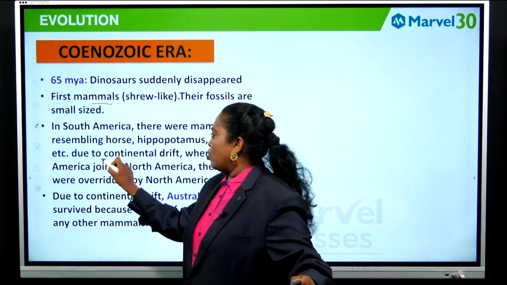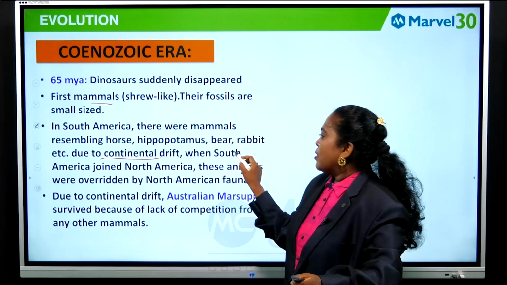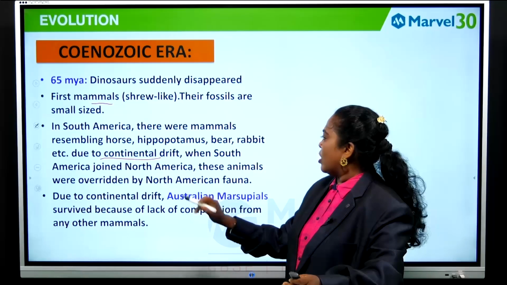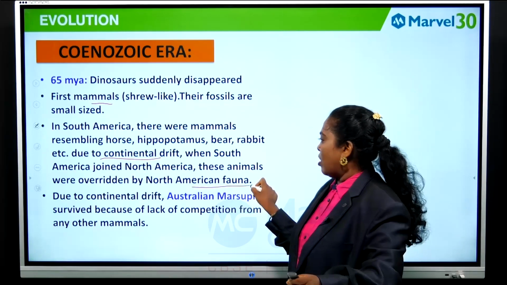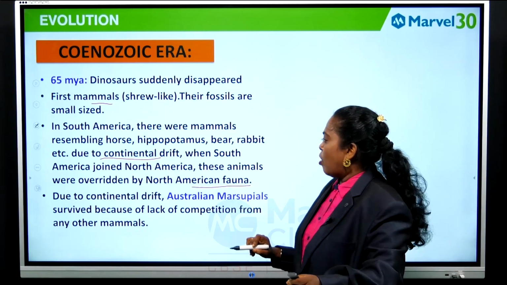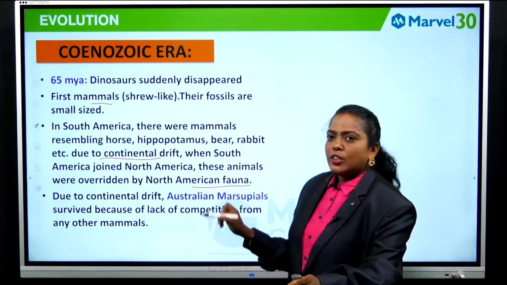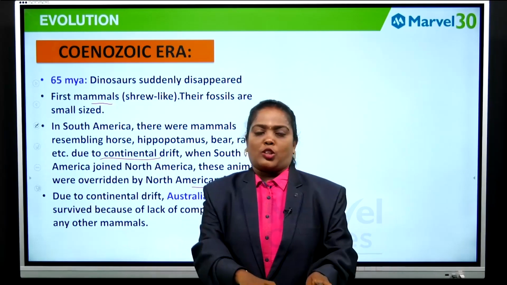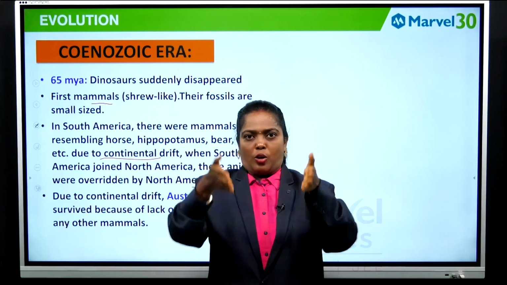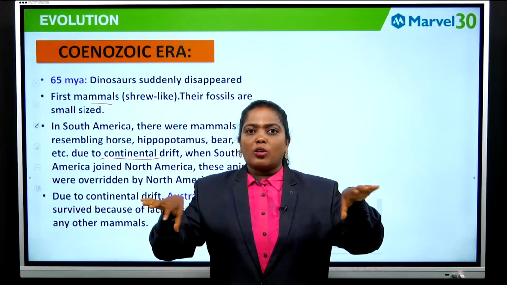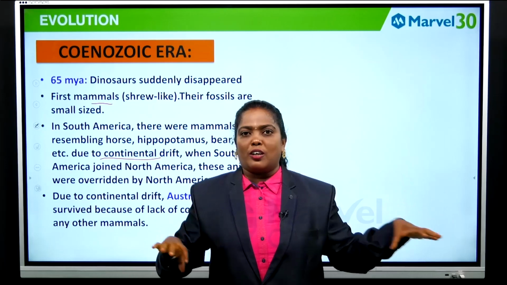But due to continental drift, when South America joined North America, these animals were overridden by North American fauna. Due to the drift of the continents, the ocean water will come in between.